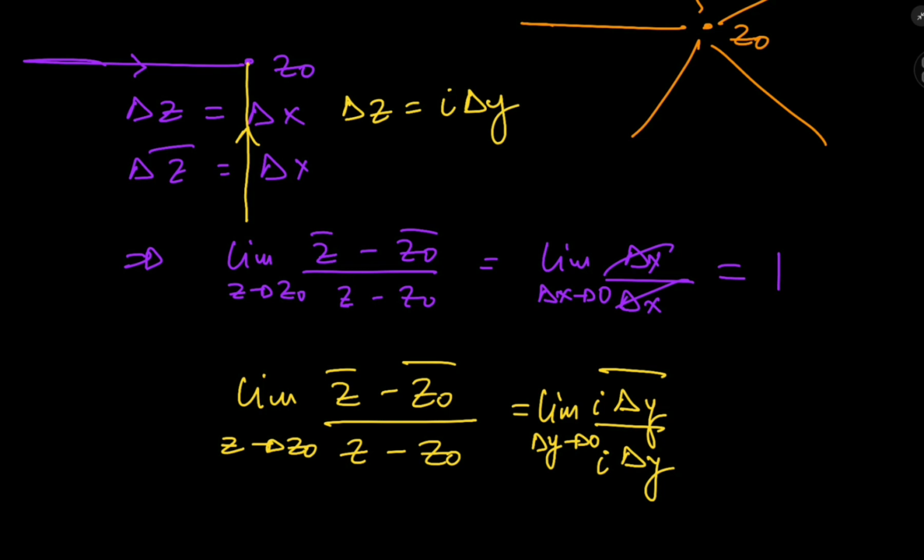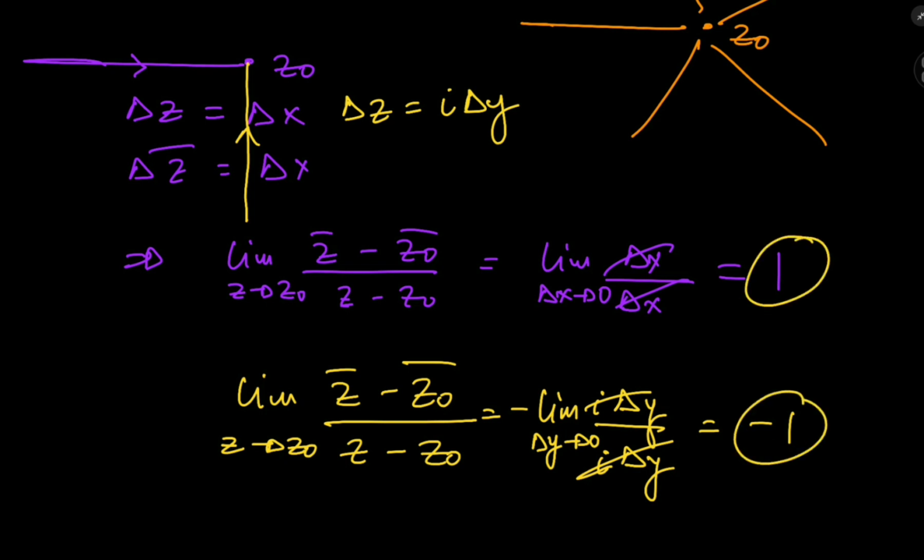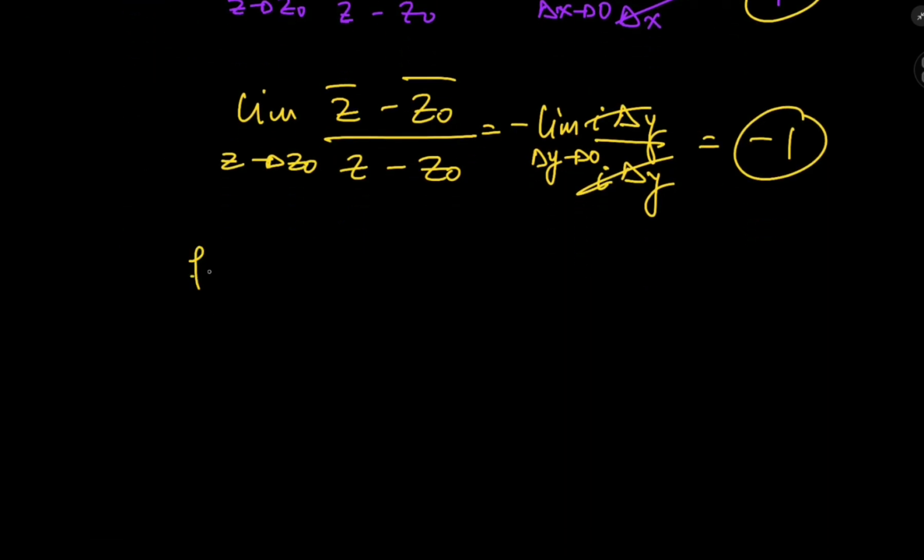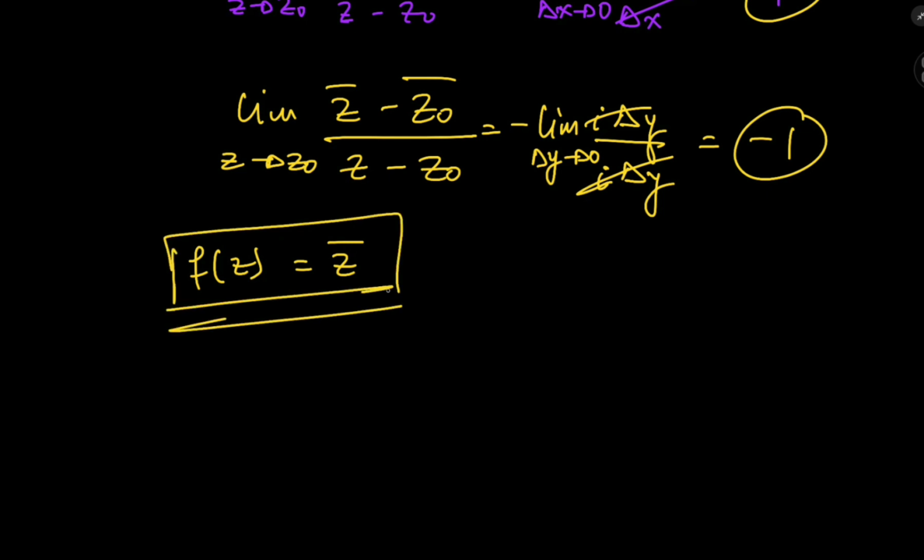And we know what the complex conjugate operator does to the imaginary part of a complex number. It just introduces an extra negative sign. So here's our extra negative sign, some cancellation once more, and now we get a -1. So we see here that choosing a different path to evaluate the limit results in a different result. So the limit does not exist, and we conclude that this function here is just not differentiable.